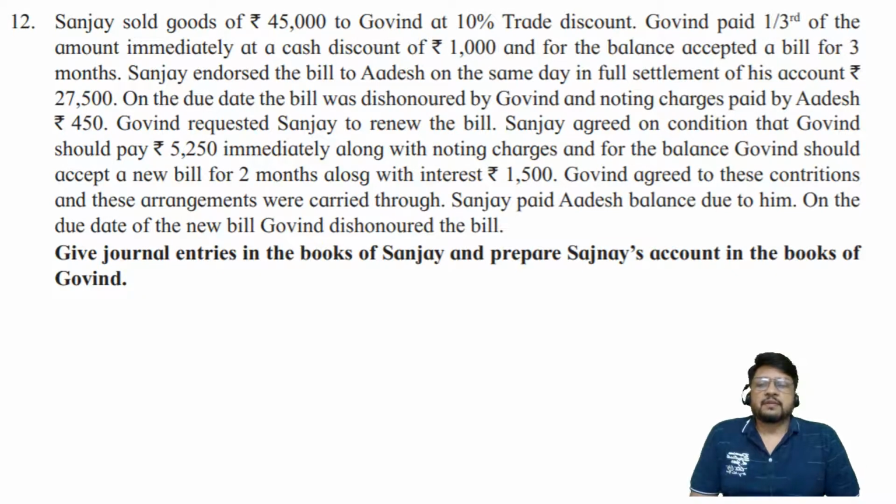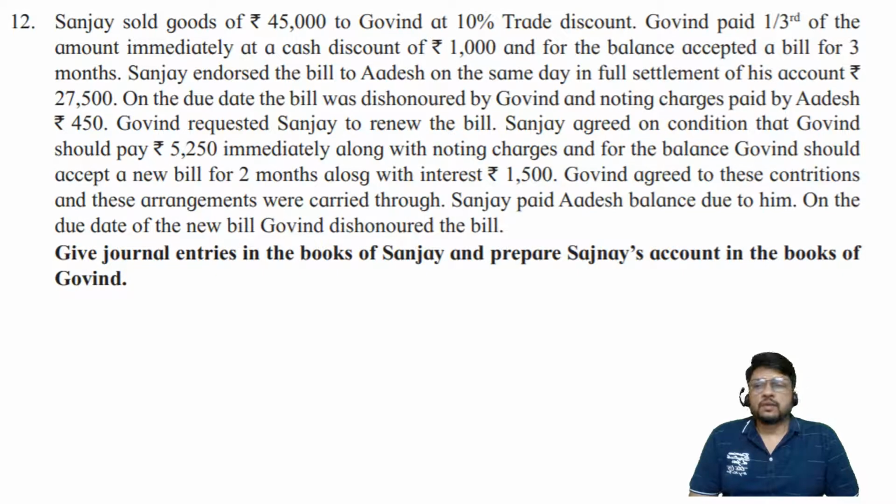Okay, let us start. Sanjay sold goods of rupees 45,000 to Govin at 10% trade discount. Trade discount. I hope you remember the concept of trade discount. Trade discount is the quantity discount which is allowed at the time of buying and selling of goods. It is on account of the quantity which is purchased, and trade discount is never recorded in books of accounts. I repeat, trade discount is never recorded in books of accounts. So we'll have to be careful about this particular point.